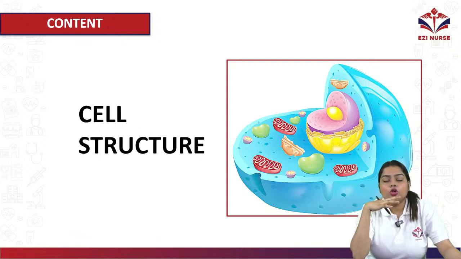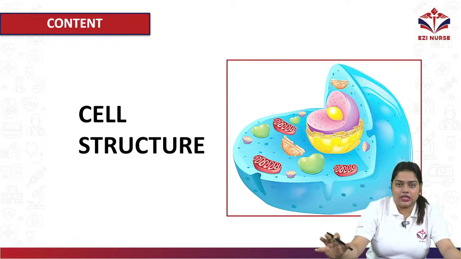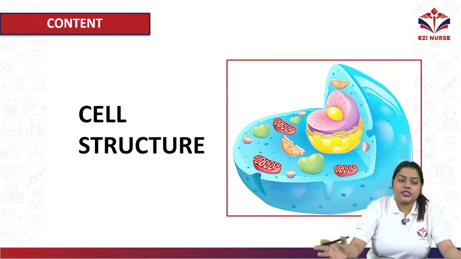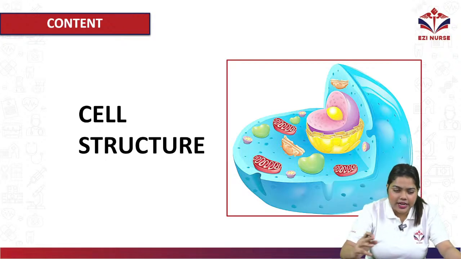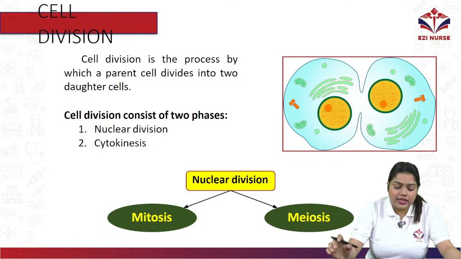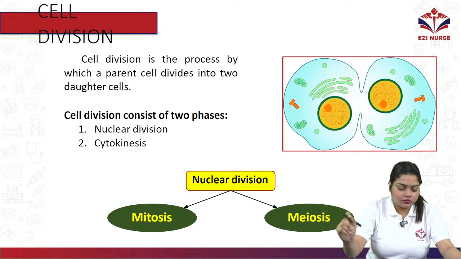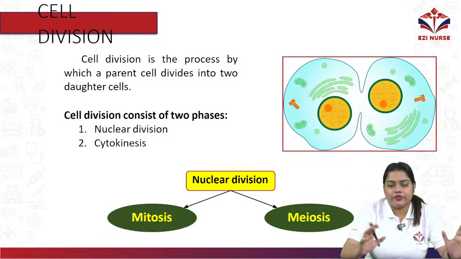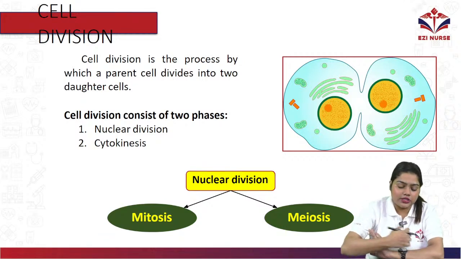If we look at the structure, what can we see? We can see a cell membrane, a cytoskeleton inside, plasma, nucleus and all. So mainly the cell will be made with these things. We will discuss that later.